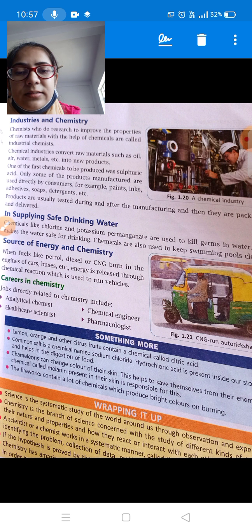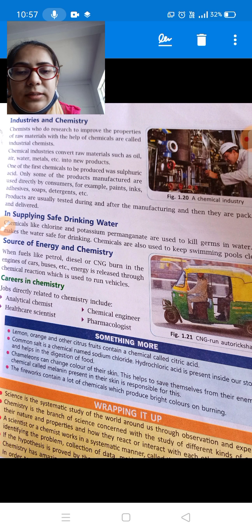The next is, one of the first chemicals to be produced was sulfuric acid. Only some of the products manufactured are used directly by consumers. For example, paints, inks, adhesives, soaps, detergents, all these things are chemicals, and all these things are prepared in industries by the use of different chemicals. So it is called industrial chemistry.